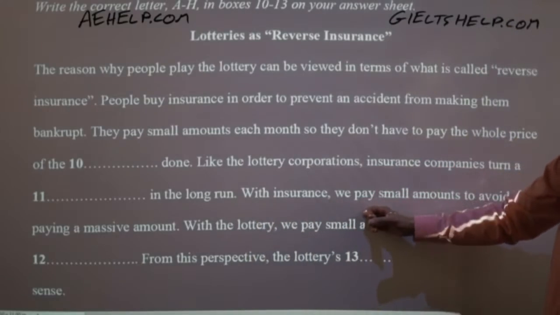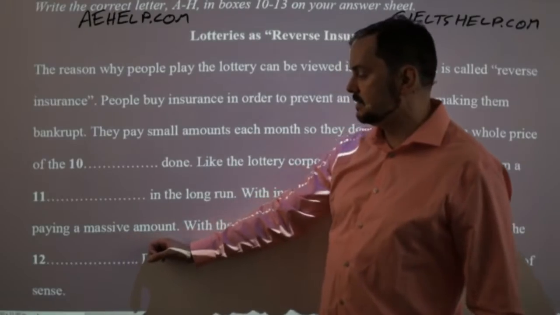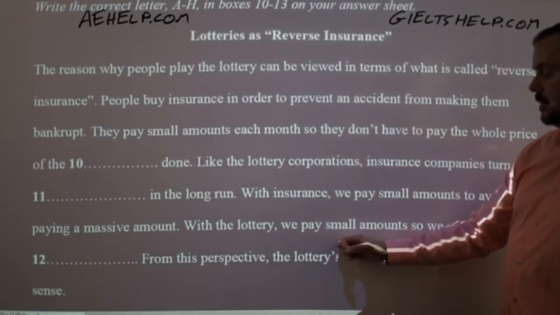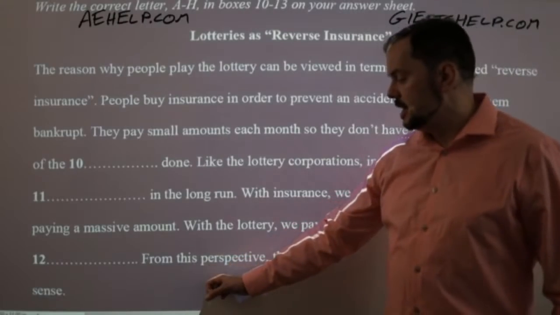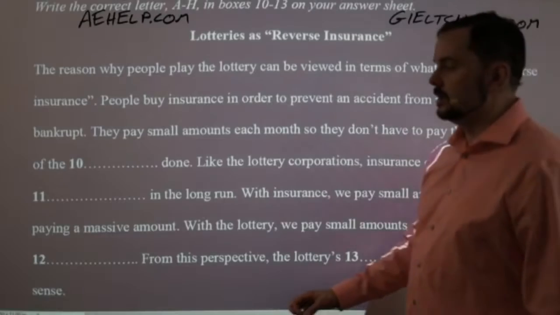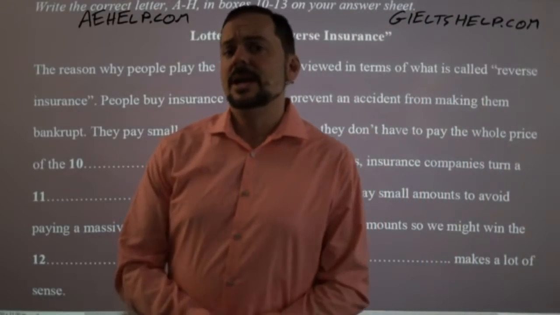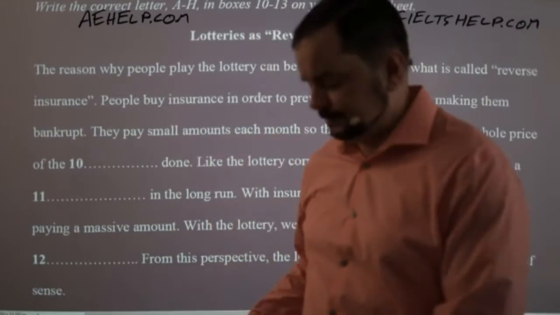With insurance, we pay small amounts to avoid paying a massive amount. With the lottery, we pay small amounts so we might win the something. From this perspective, the lottery's something makes a lot of sense, okay? And that's about the speed that you want to read, all right?